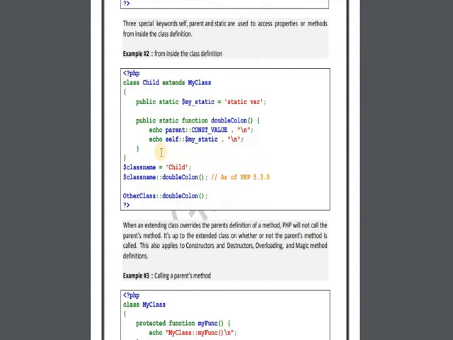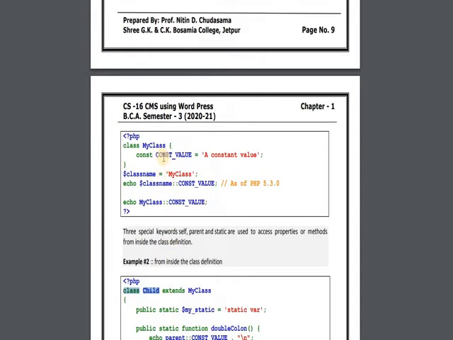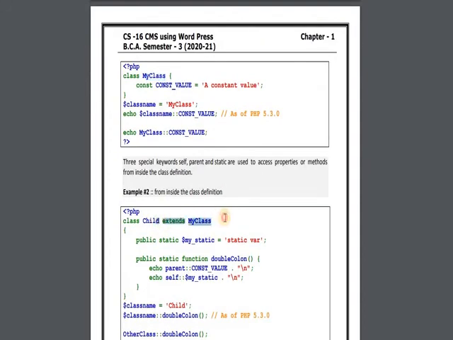Secondly, once we are extending that class, I am creating another child class: Child extends MyClass, public static myStaticVariable, and public static function. Here I am writing echo parent constant value. I am in this child class and I am accessing the value of this constant, from MyClass that I have extended over here.